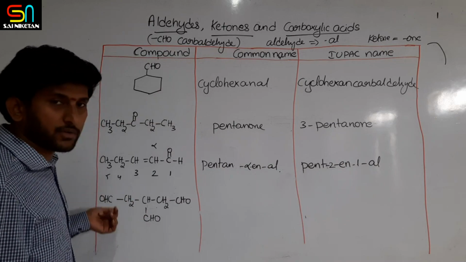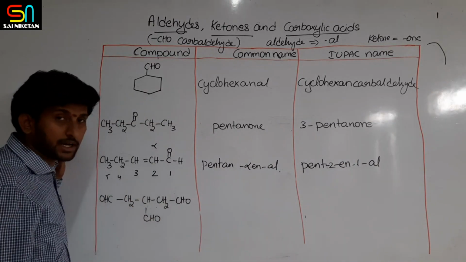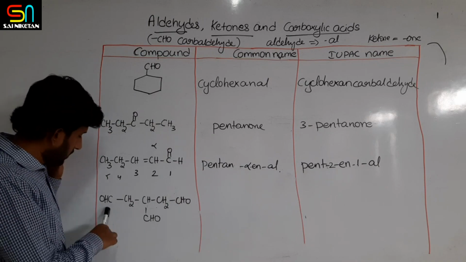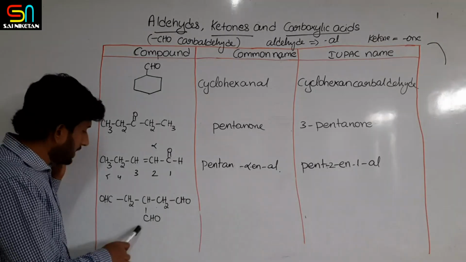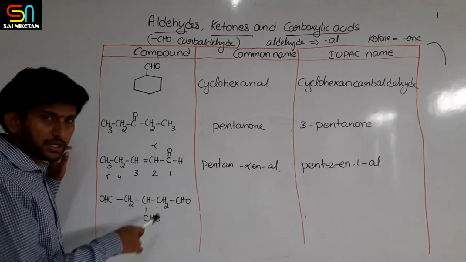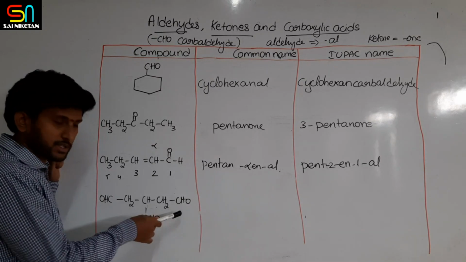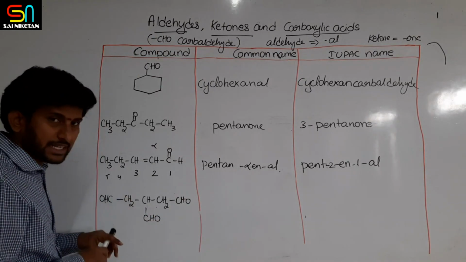Similarly, this compound contains 3 aldehyde groups. 1, 2, 3 aldehyde groups are there, and all 3 are equivalent. All are aldehydes only. You cannot say this is the main functional group and this is a substituent.